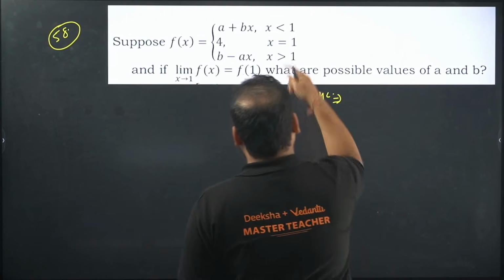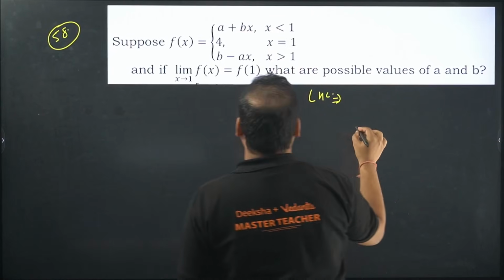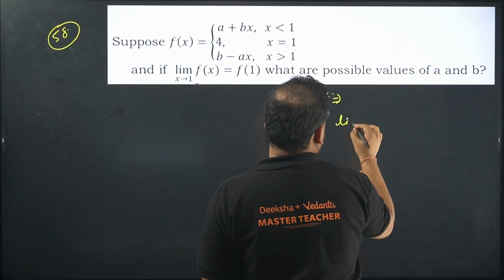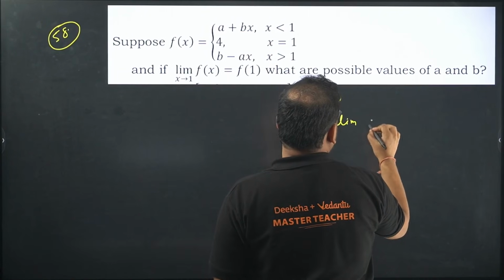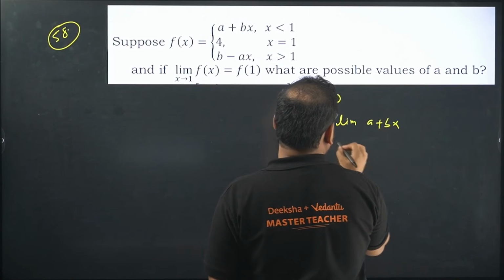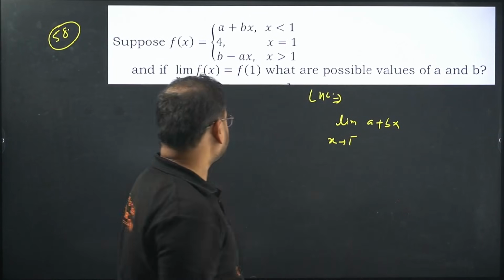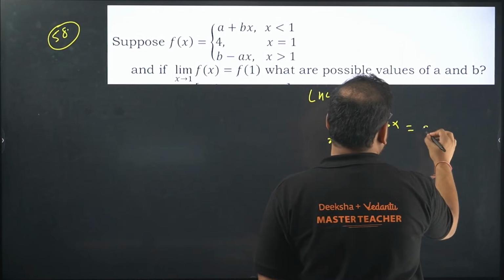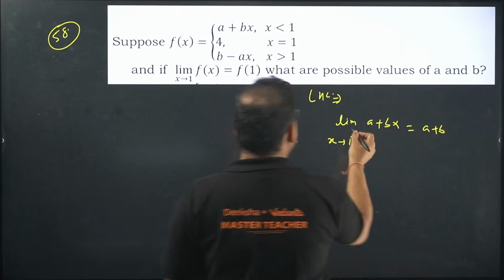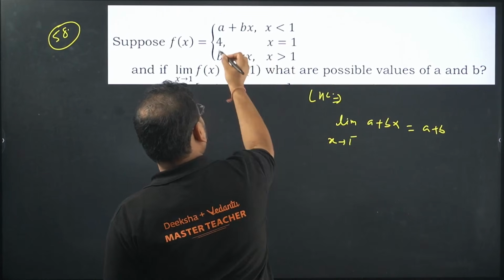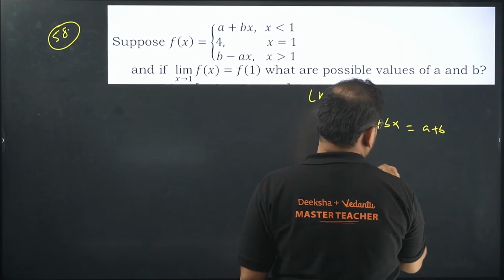For the LHL, you have to apply this condition. So let's start. You'll get the limit of a plus bx when x tends to 1 from the minus side. Check here, we'll get this value as a plus b, and they've given this value should be equal to f of 1. What is f of 1? 4. It means a plus b will be equal to 4.